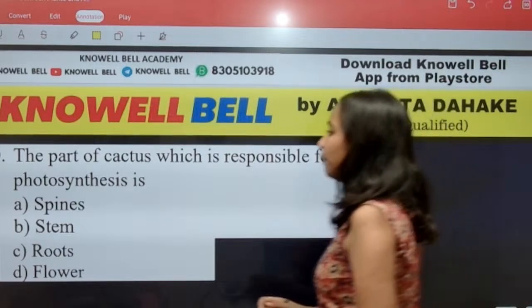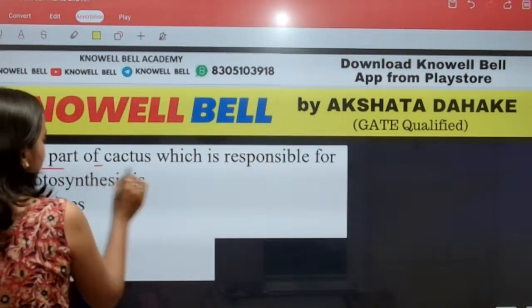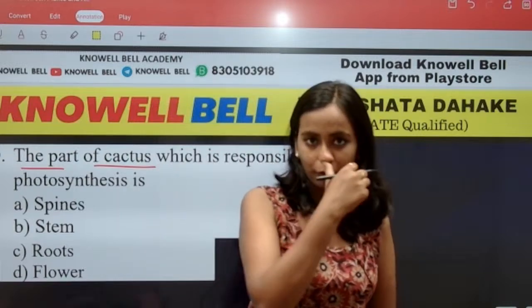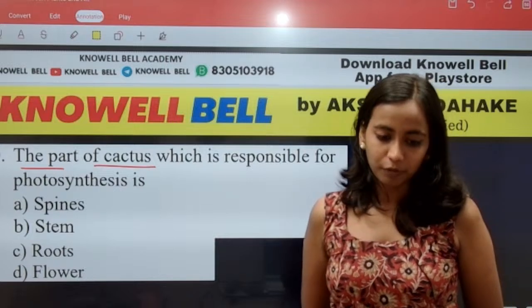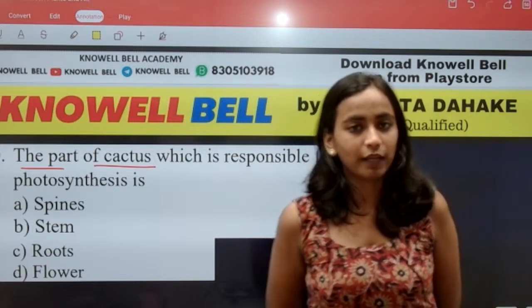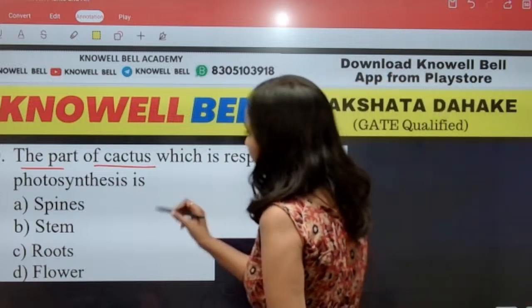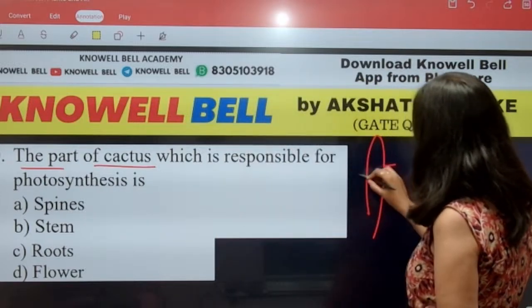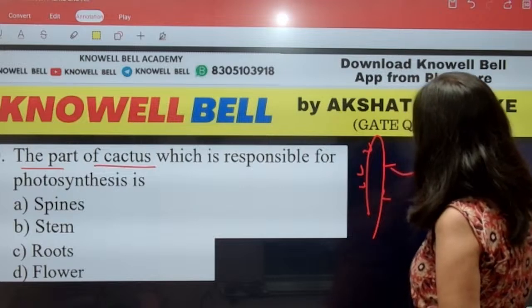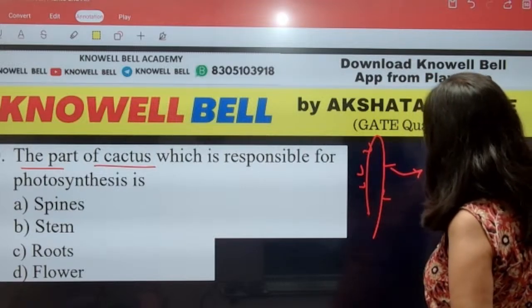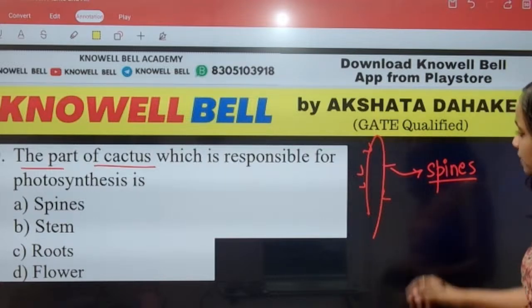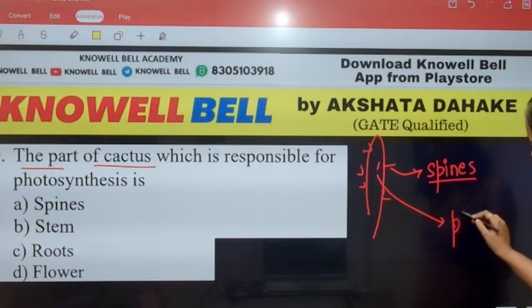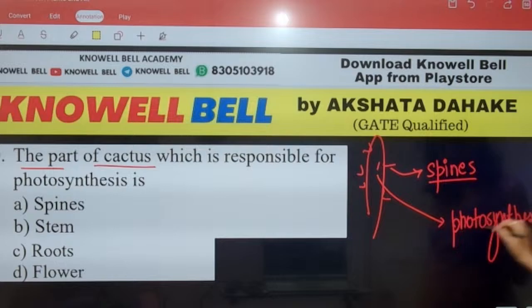Question number 20. The part of cactus responsible for photosynthesis is. Which part of cactus is responsible for the process of photosynthesis? Spine, stem, roots or flower? What do we have to keep in mind about cactus? The leaves in cactus get modified into spines, and the stem performs photosynthesis. Photosynthesis is performed by the stem.